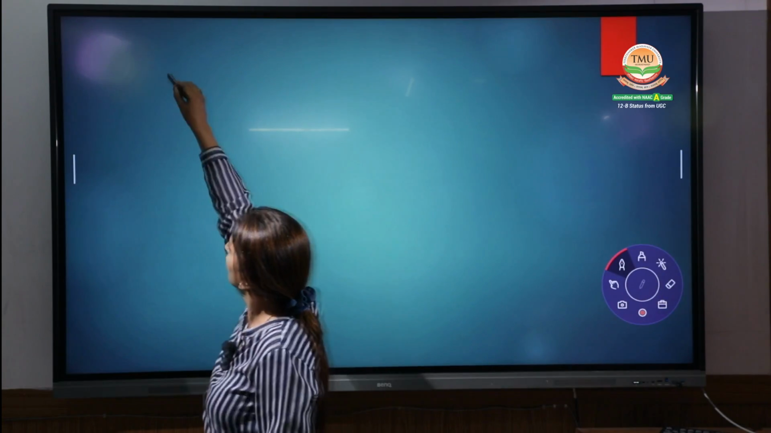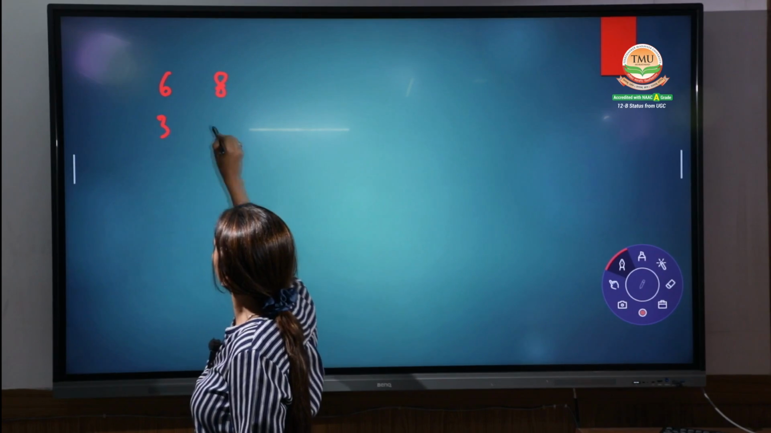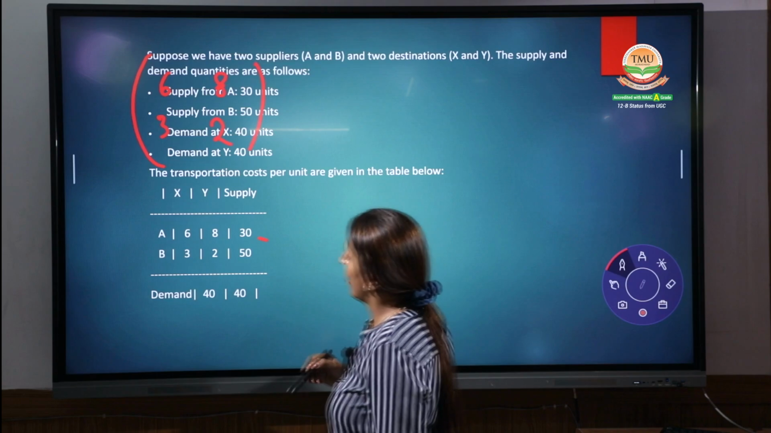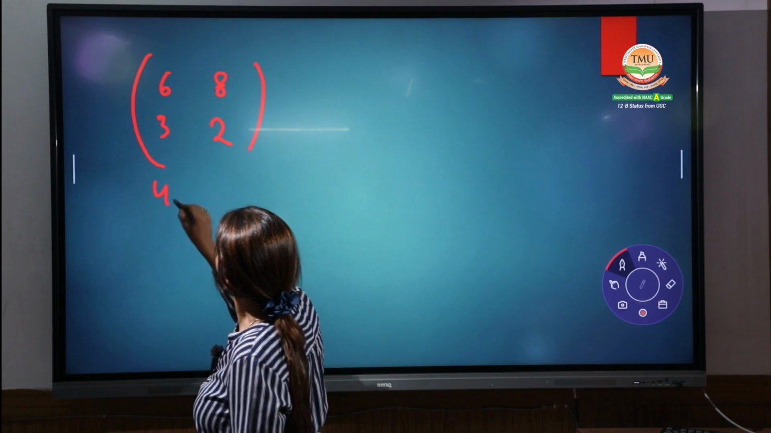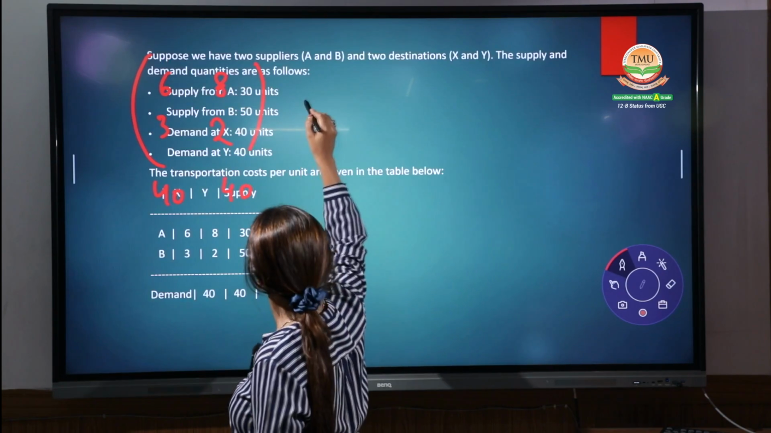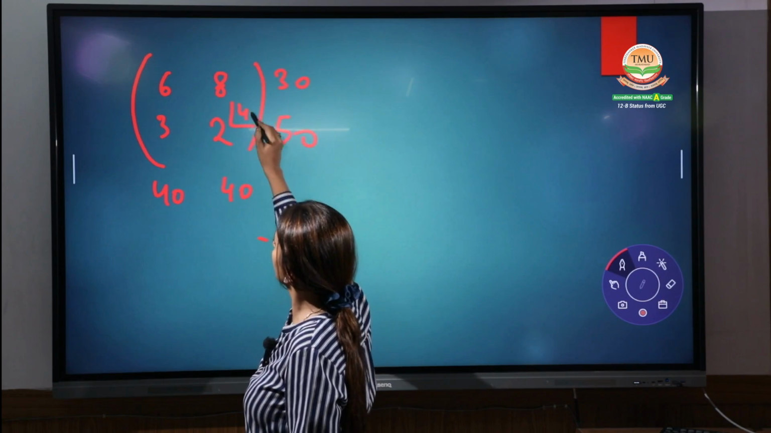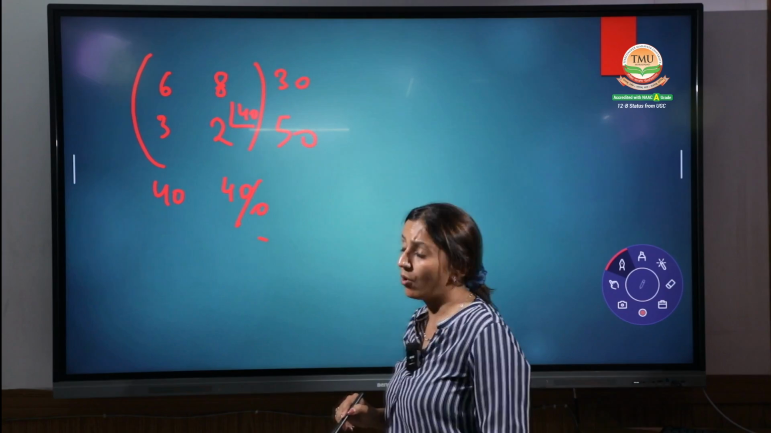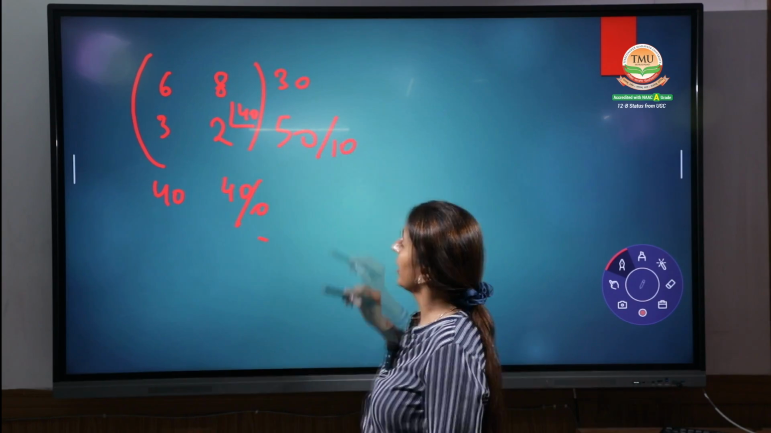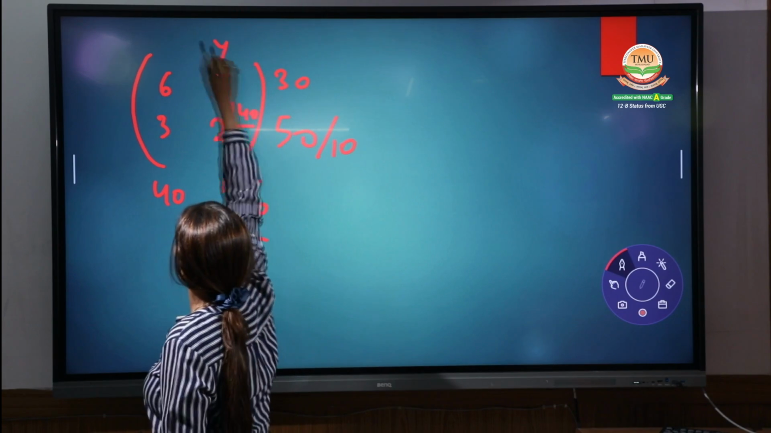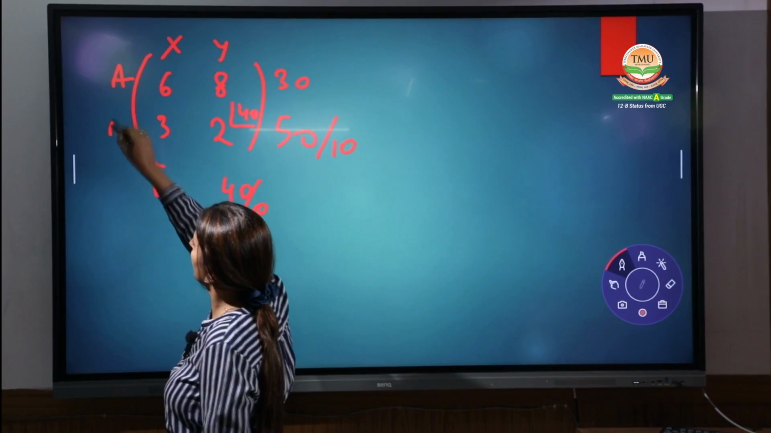6, 8, 3, 2. We're doing it in this question only, in the one matrix only. Okay. 40, 40. This is 40. This is 40. This is 30 and 50. The one we have given to this is 40. This will be 0. Remember, this will be 10. Now this cell is all over. This one is your Y. Y is all over.